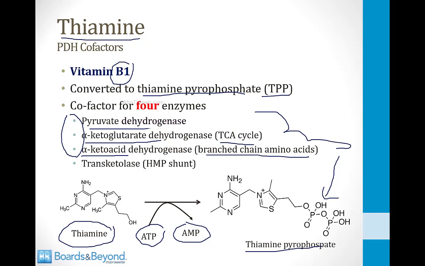Then the fourth enzyme that requires thiamine is a little bit different. It's called transketolase. It's part of the HMP shunt. It is not part of a multi-enzyme complex and does not require the five cofactors that the pyruvate dehydrogenase complex requires. It only requires thiamine as a cofactor.